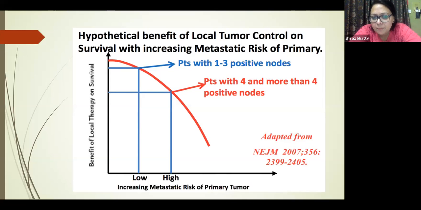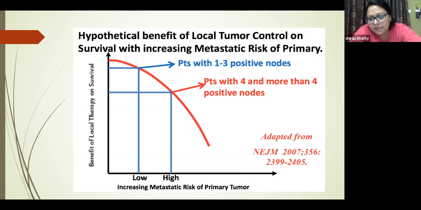Okay, getting my point? So it's opposite. Benefit of local therapy on survival will be high for 1 to 3 lymph nodes, and increasing metastatic risk would be low because your local therapy has been given at the right time.